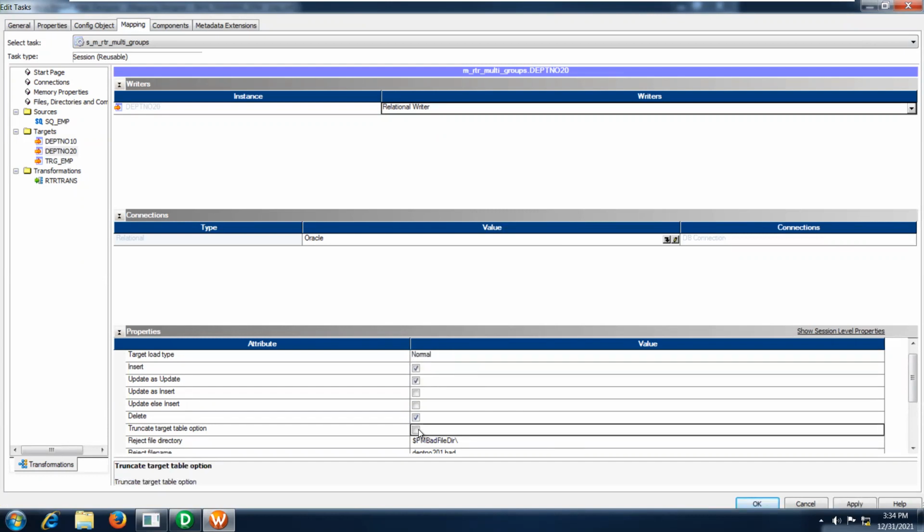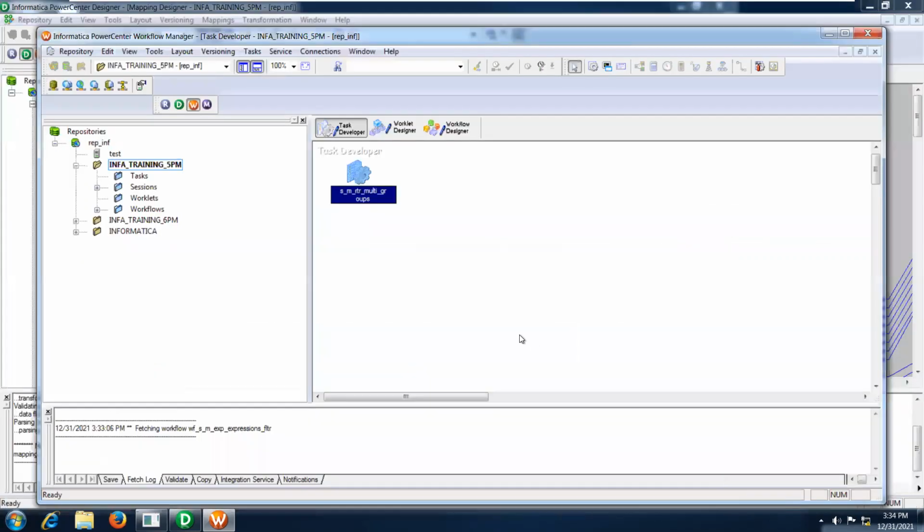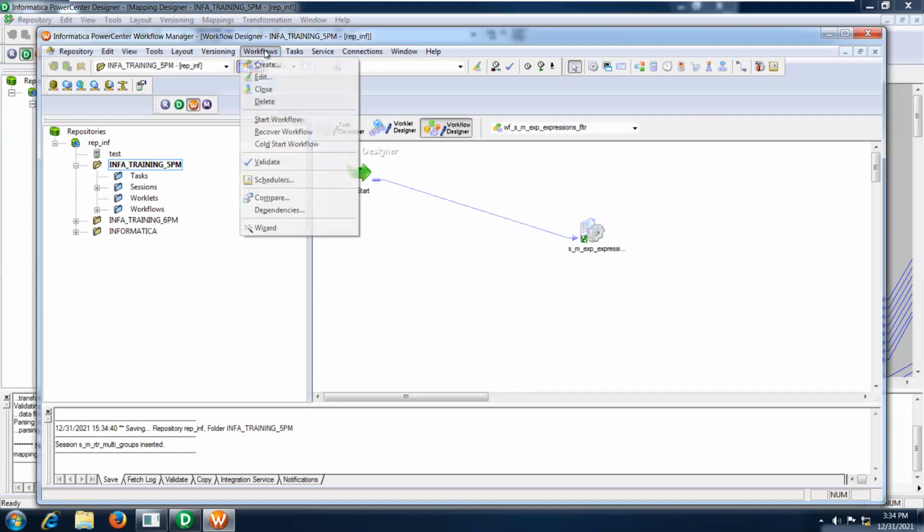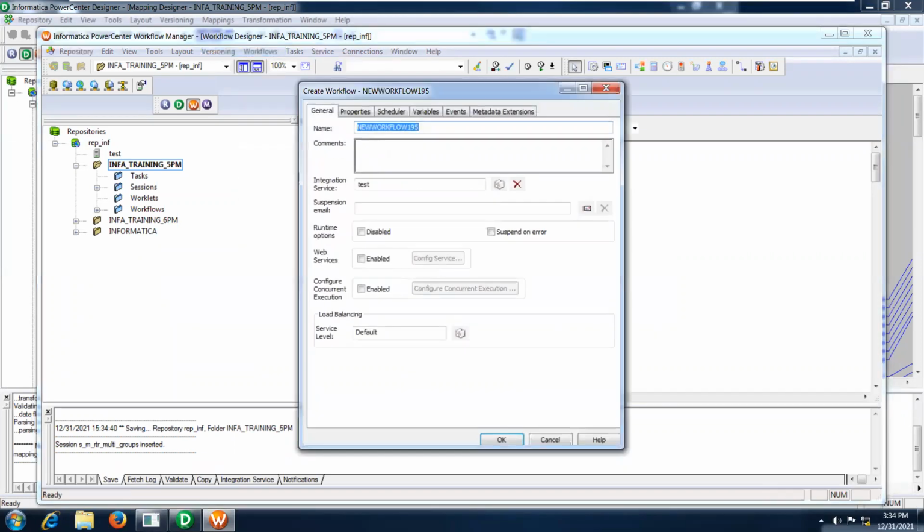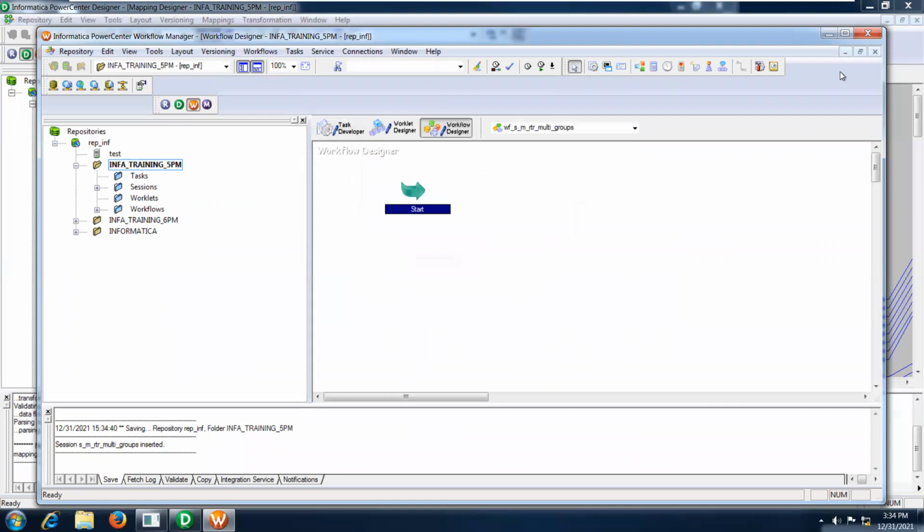I'm going to configure the truncate target table option for this table, and the rejected record related table, right? This one also I'm going to change the target load type and truncate target table option. Apply, click OK, come to yes. So to execute your session, you have one. Okay, I have created it now.